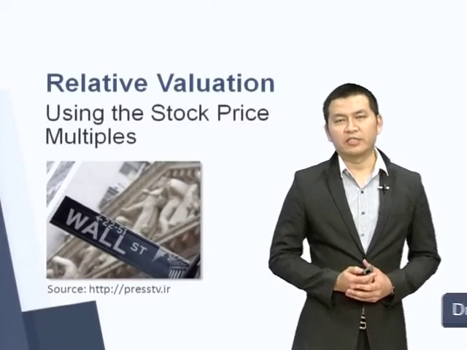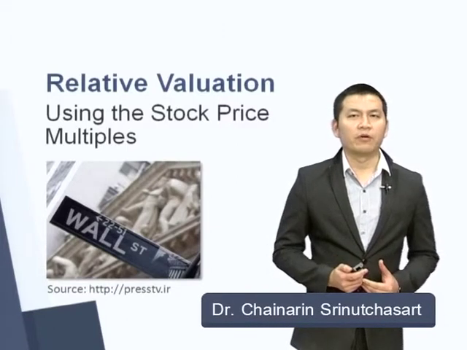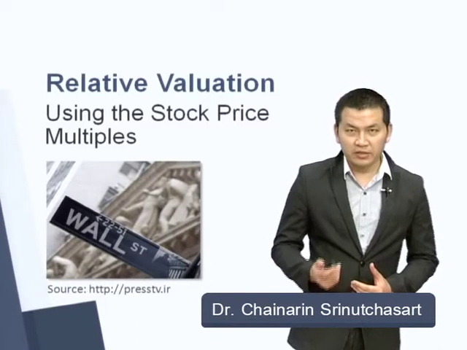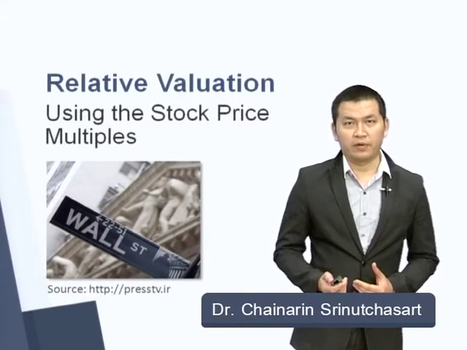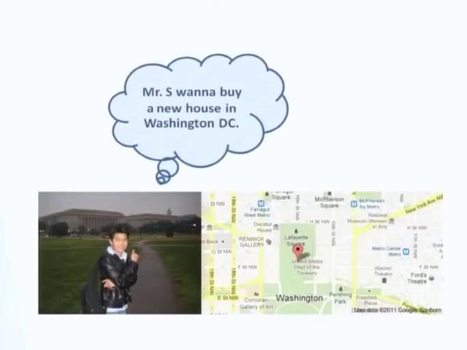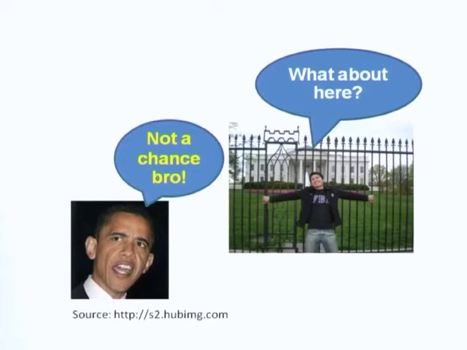Now let's talk about relative valuation, or the value that you can find from the other firms, the other firms that share the same characteristics as your firm. I will use this example to explain the principle. Let's say Mr. S wants to buy a new house in Washington D.C. So he needs to walk around Washington D.C. and see what should be his place.